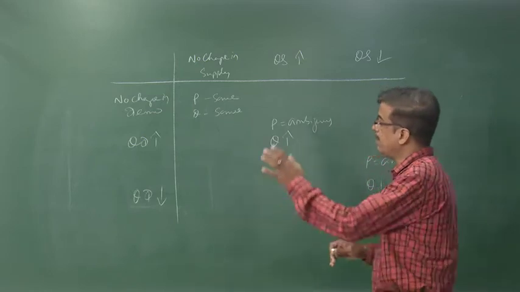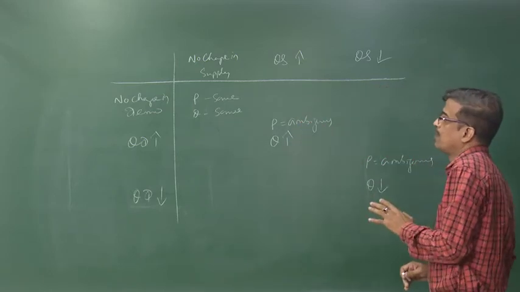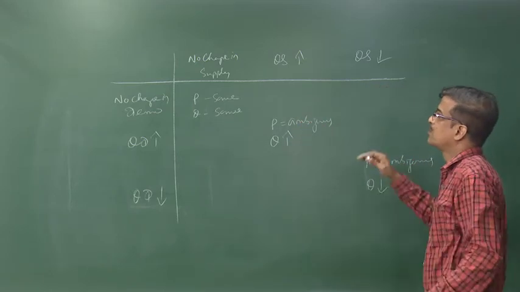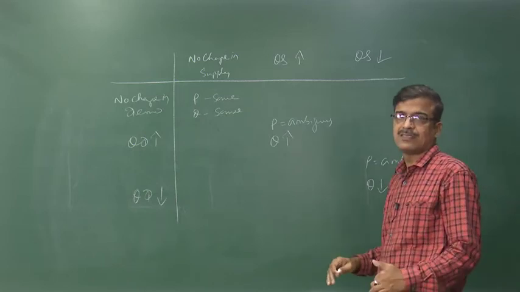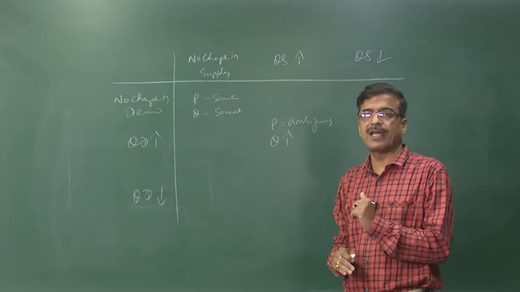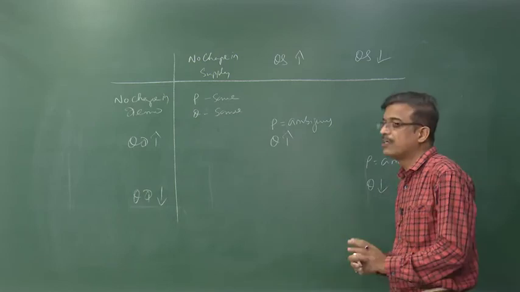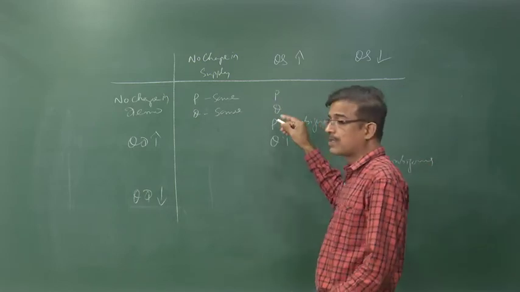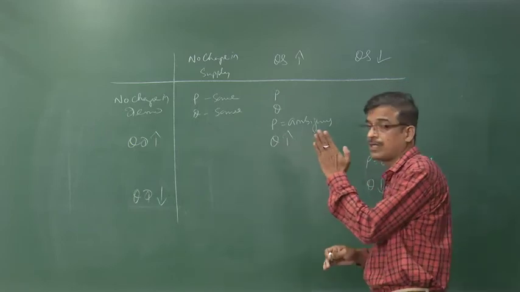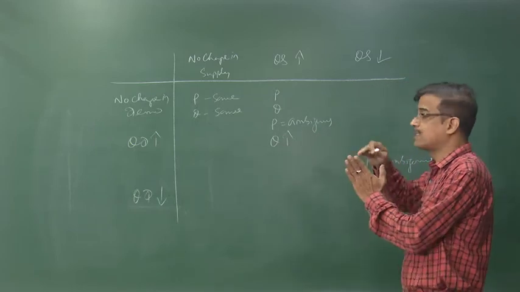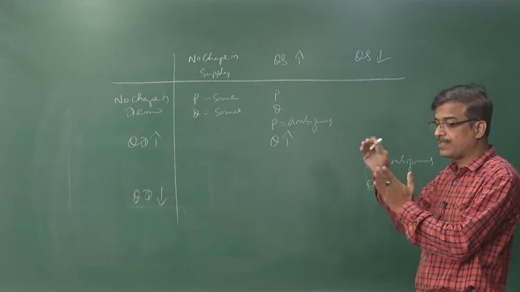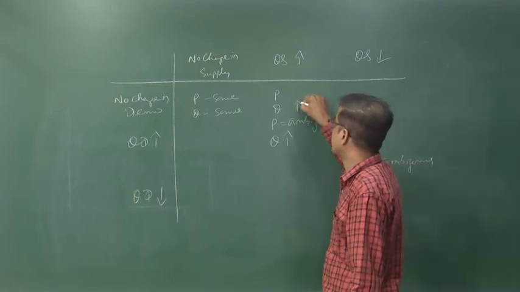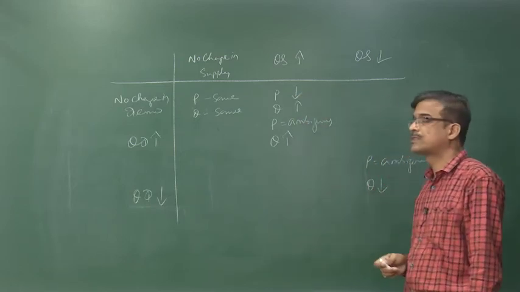Let us say no change in demand, and supply increases. Then what happens to the equilibrium price and quantity? In this case, demand is constant and supply shifts towards the right. If supply shifts towards the right, quantity increases and price reduces.